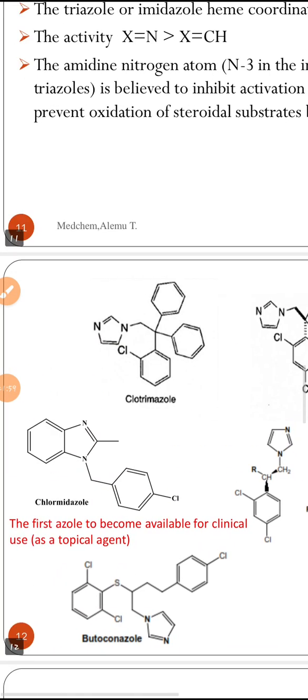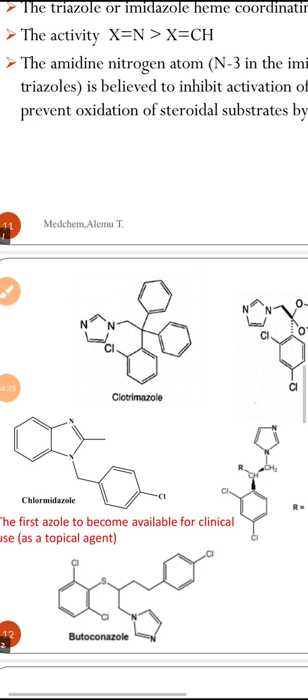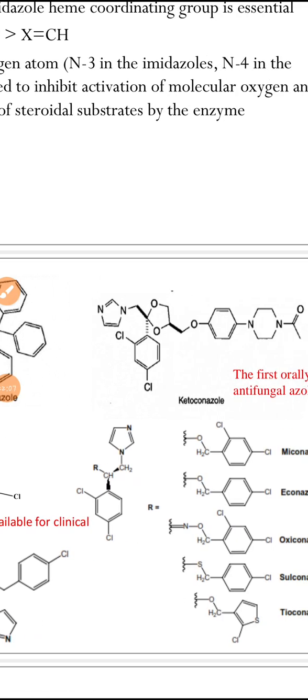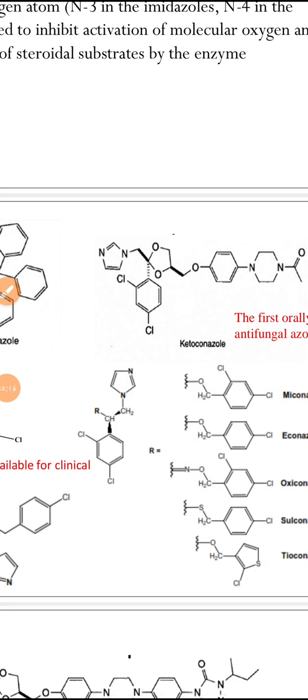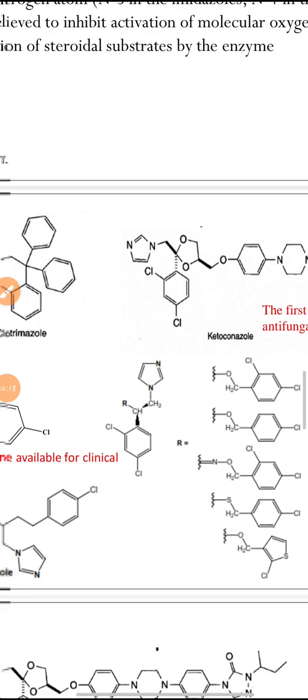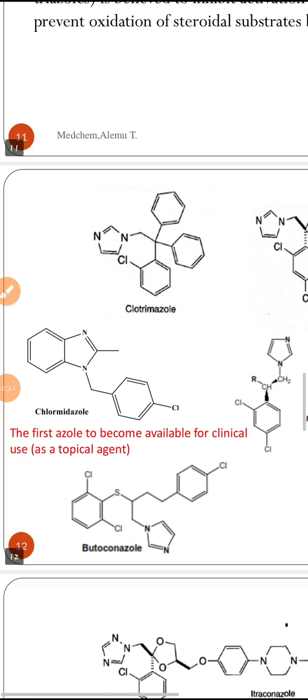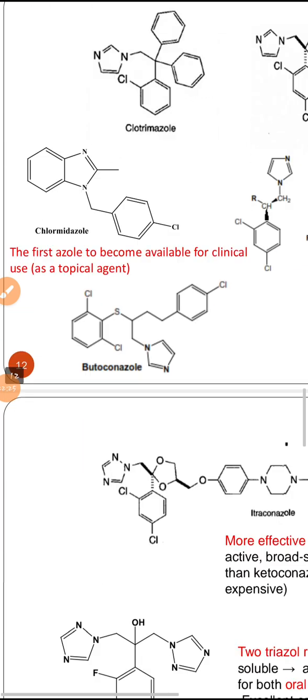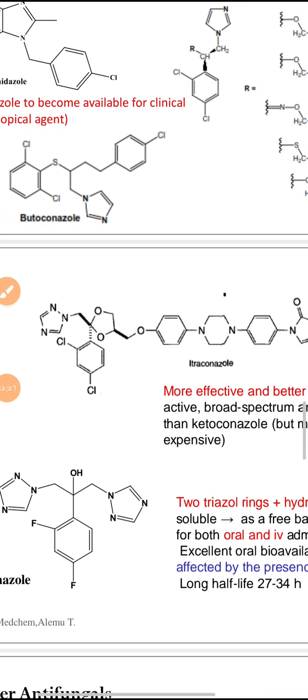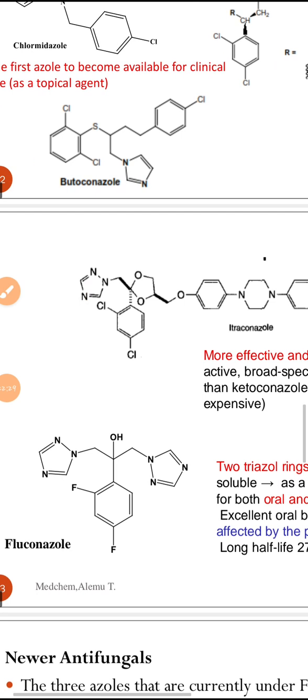These are very important structures of these azole antifungals. Here we have many azole derivatives: clotrimazole, chlorimidazole, and also ketoconazole. Ketoconazole is the first orally active antifungal agent. It is a very important compound. It has a 2-chlorine, ortho and para substitution. Also we have different derivatives of azole antifungals. Here we have itraconazole and fluconazole.